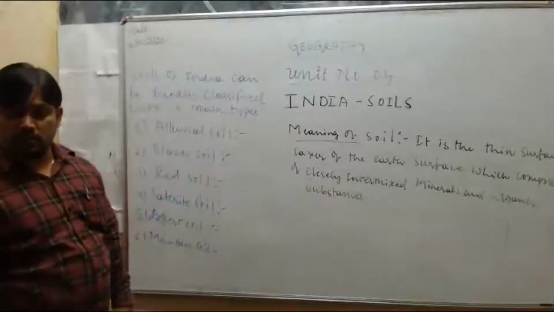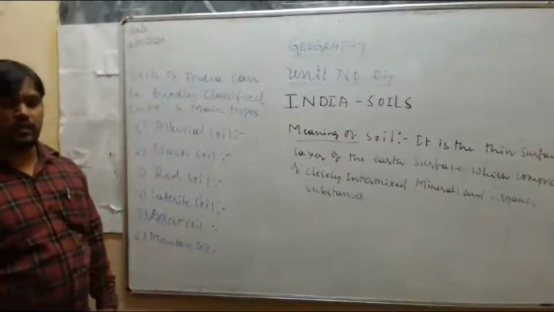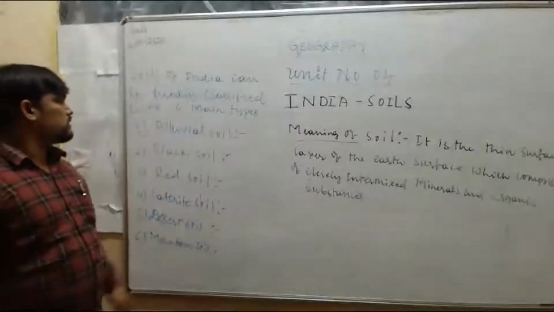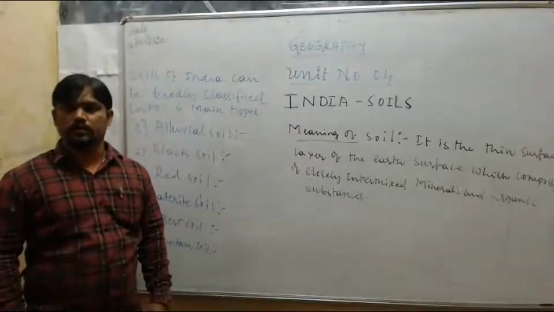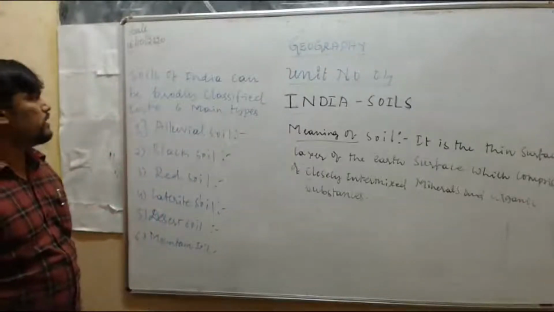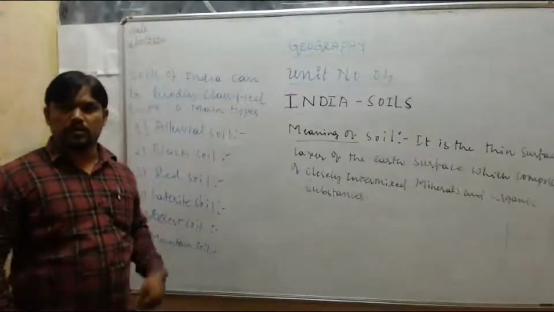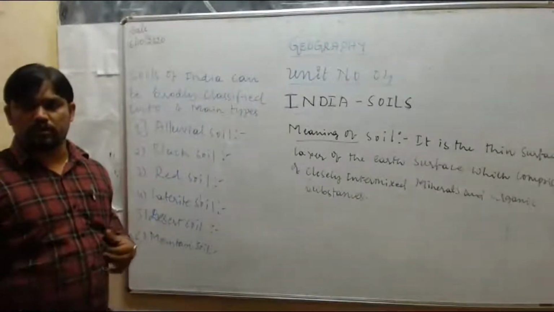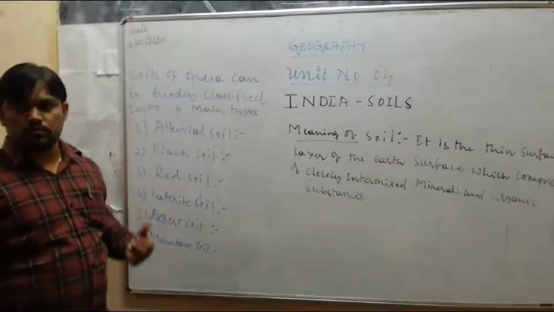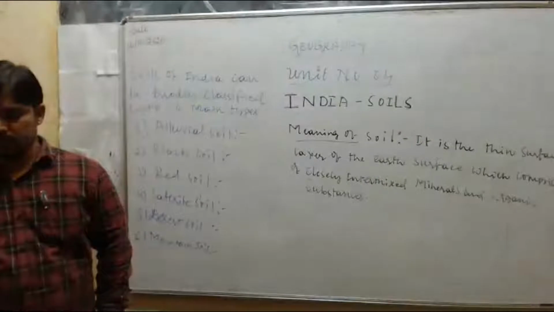These are the six varieties of soils of India. It is very important from the exam point of view.